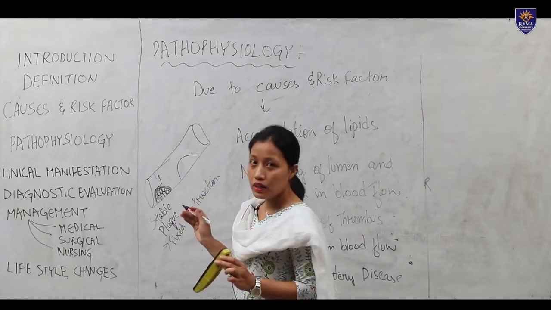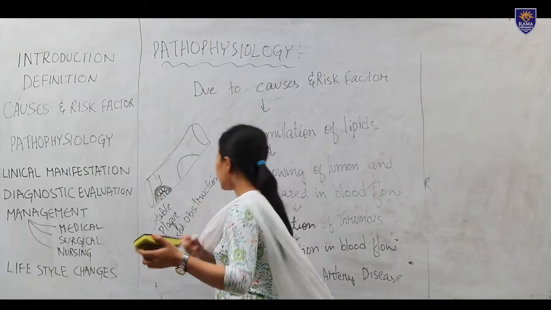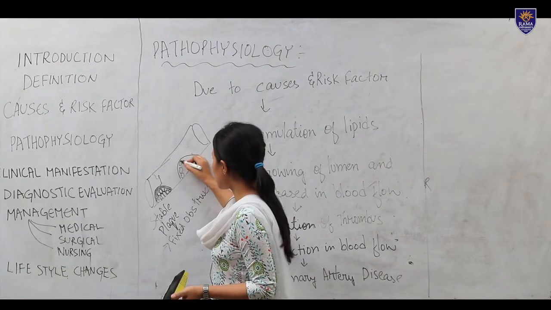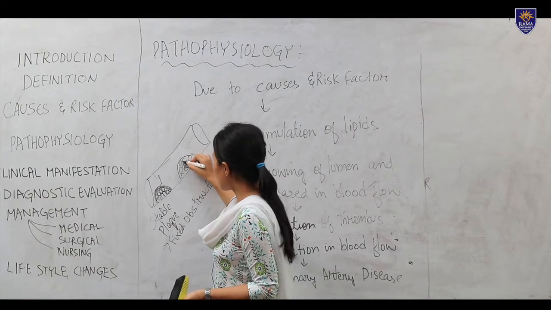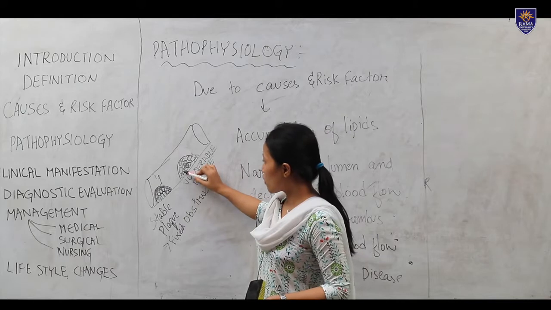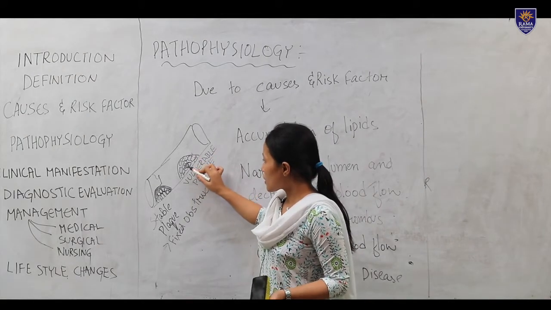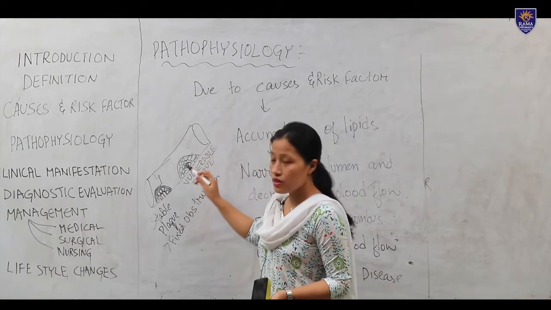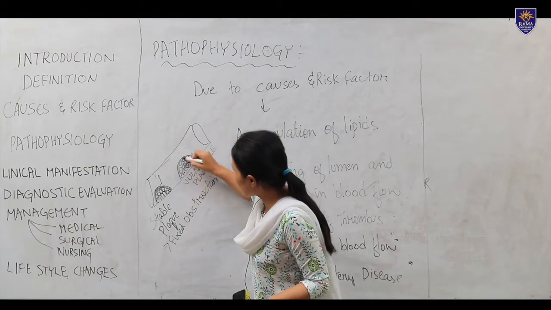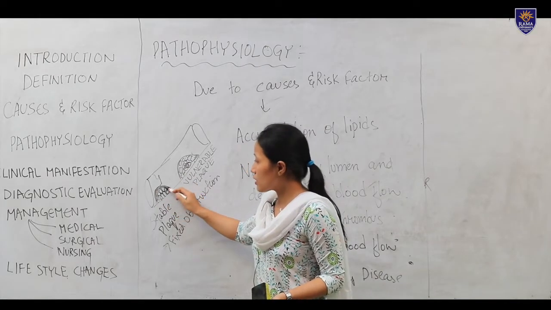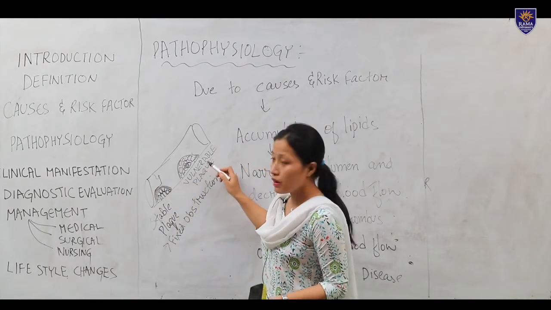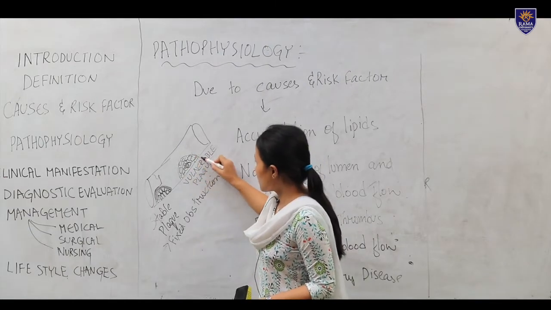The vulnerable plug is more dangerous, and so many foam cells and macrophages will be present. It is due to the extracellular fats. Here extracellular fats will be present, and also macrophages. So, the vulnerable plug is made up of more foam cells with extracellular fats, and more macrophages will be present, and it has a thin fibrous cap. The stable plug is formed with a thick fibrous cap, and the vulnerable plug is formed with a thin cap.